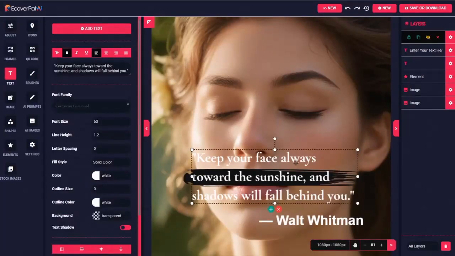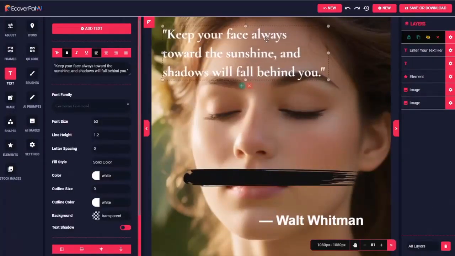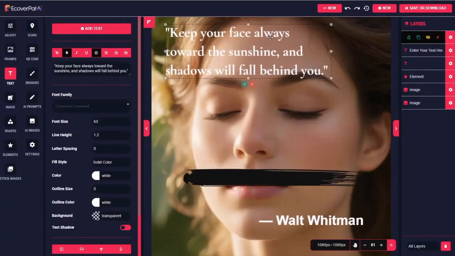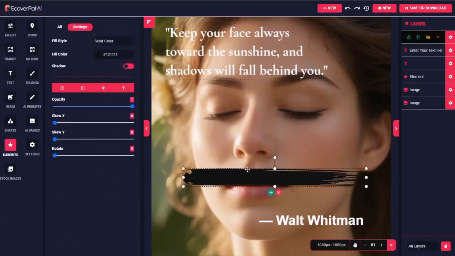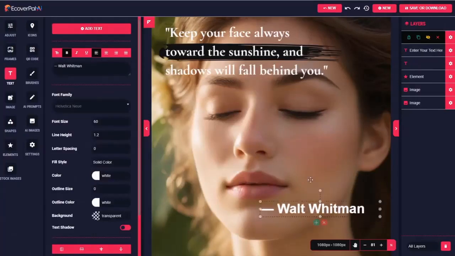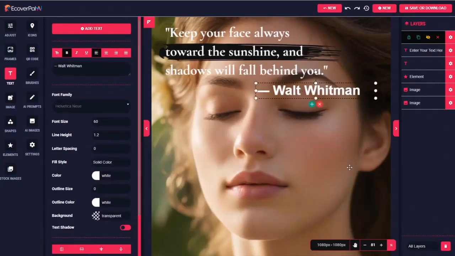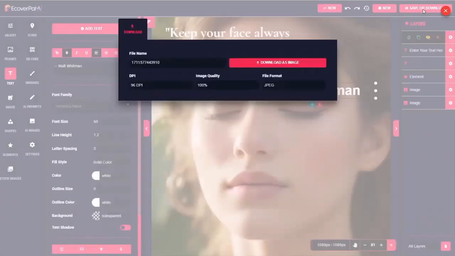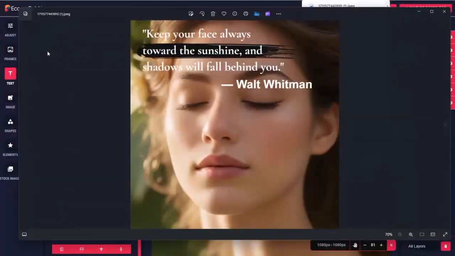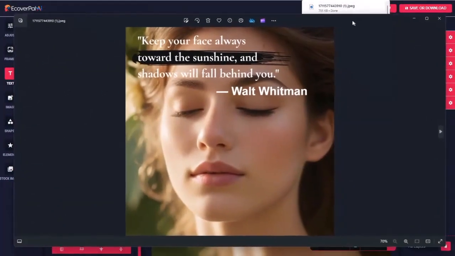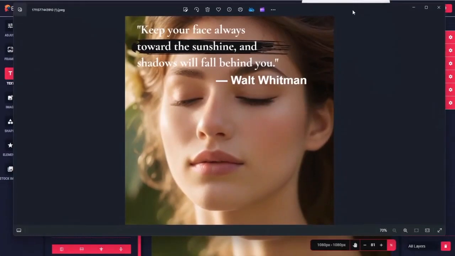But then it's a matter of finding out how to best fit this quote on this image. So maybe up here at the top instead. Not bad, not bad. We'll go ahead and click Save. And once again, I now have this beautiful image right here on my computer ready to either share with a client or upload to my Instagram account. As you can see, this AI is capable of creating some really great stuff.